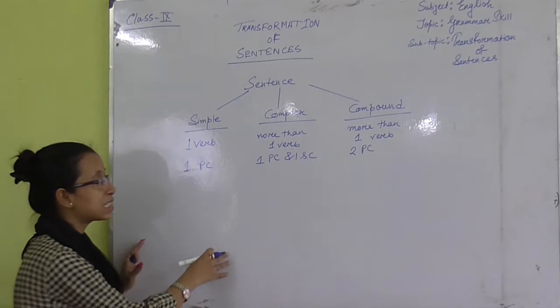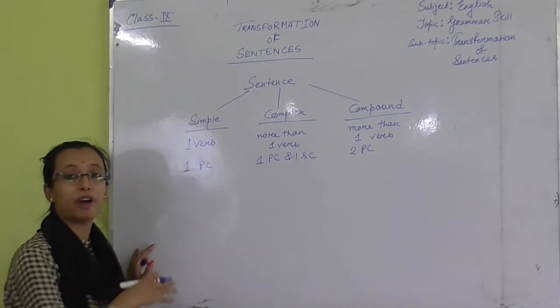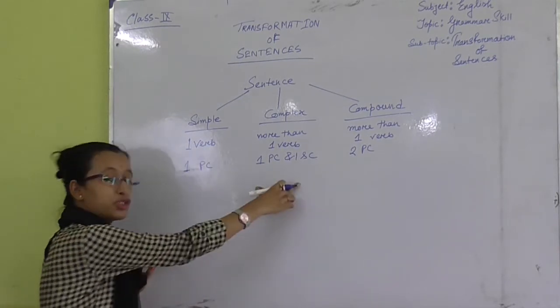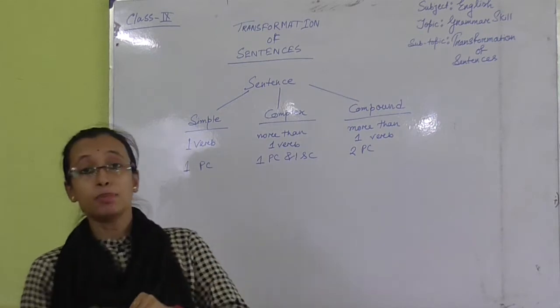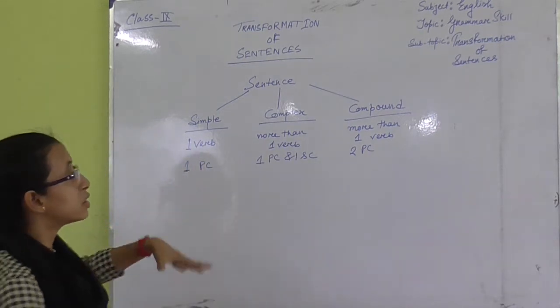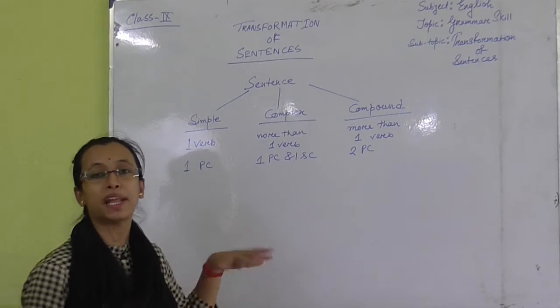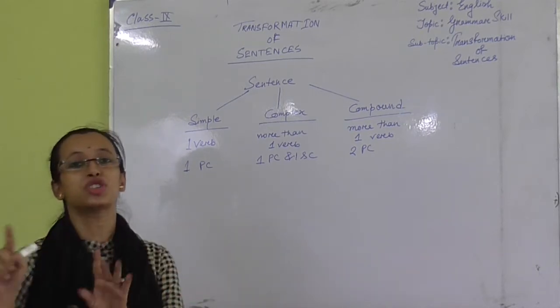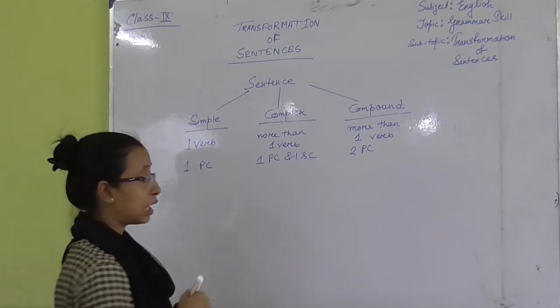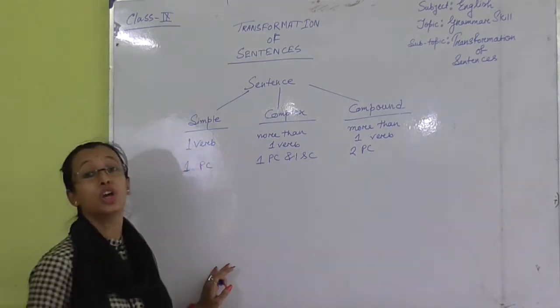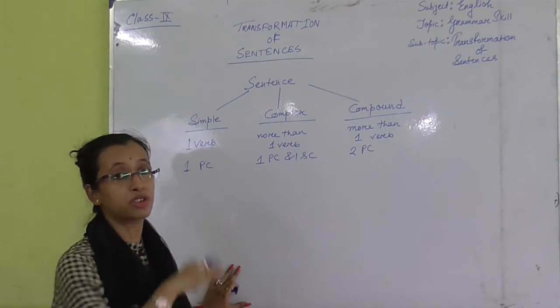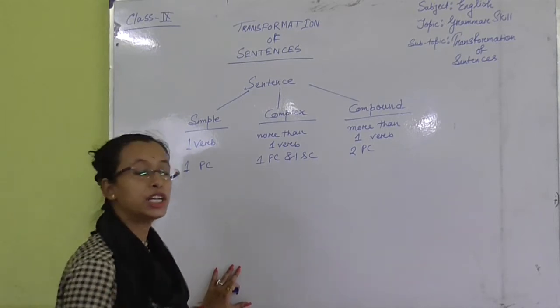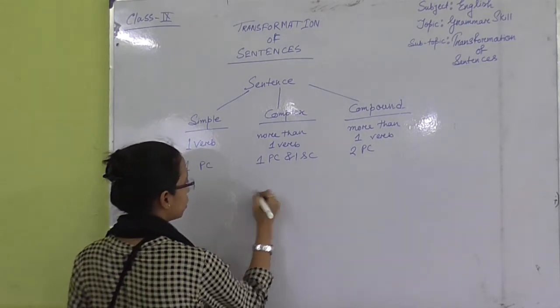So according to this we can divide sentences into 3 categories. Here comes another thing we need to do in transformation of sentences, which is interchange of degrees.